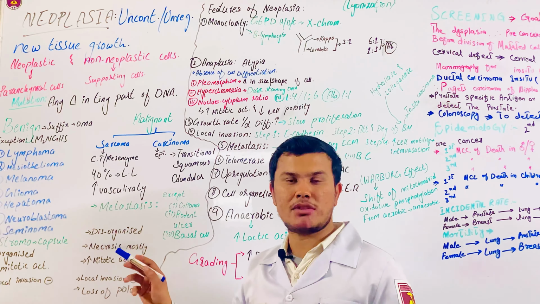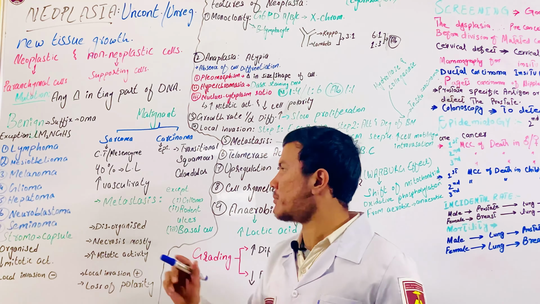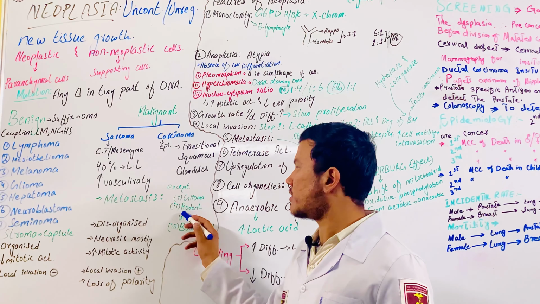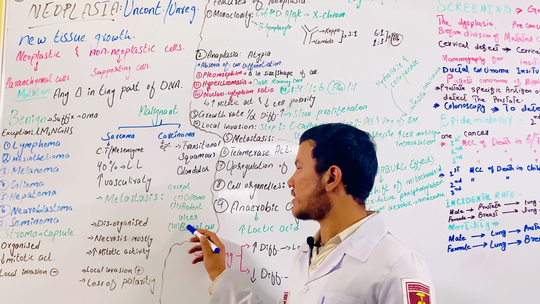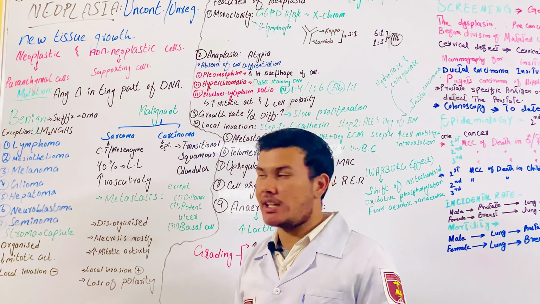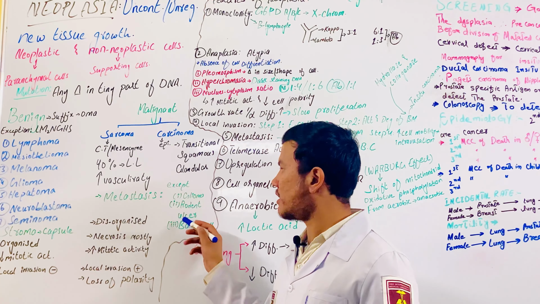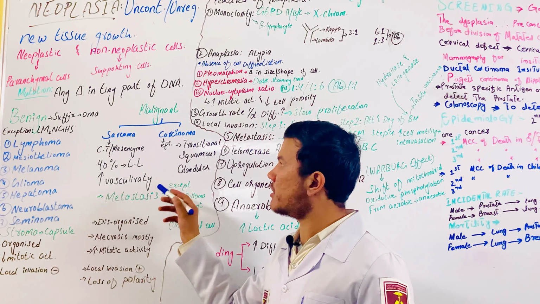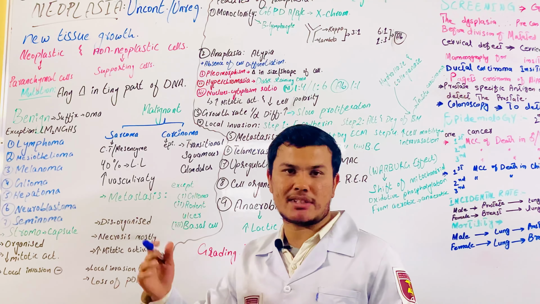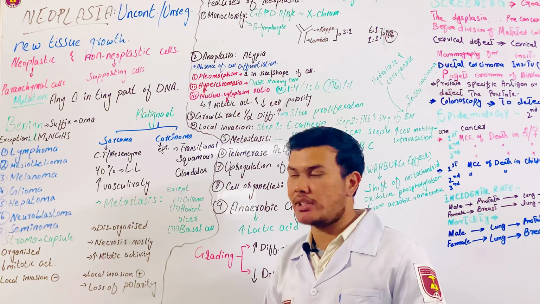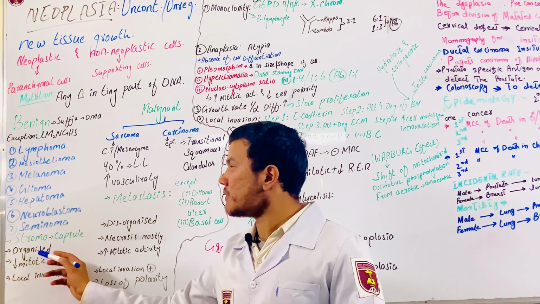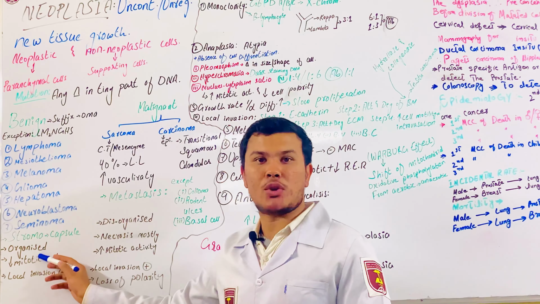Metastasis means the tumor cells spread in our body from one place to another, right? Except glioma, rodent ulcer or basal cell carcinoma. Except these three cancers, all the rest of the malignant tumors metastasize, they all spread in our body, right?